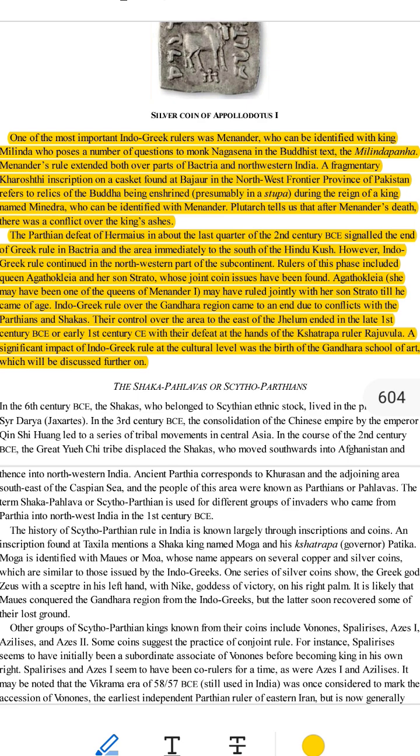2. Plutarch's story. A Greek historian named Plutarch wrote about Menander. He said that after Menander's death, people fought over his ashes, his remains after cremation. Why? Because he was so loved and respected by everyone.